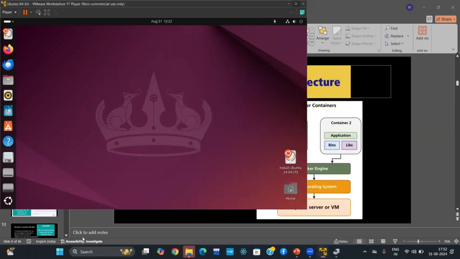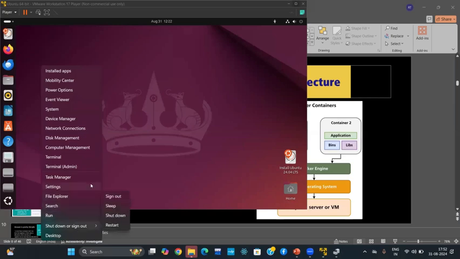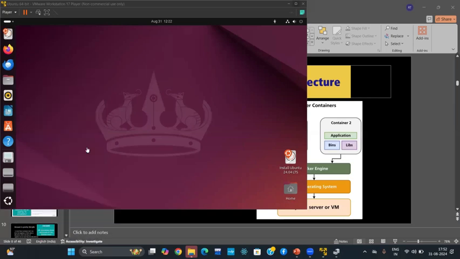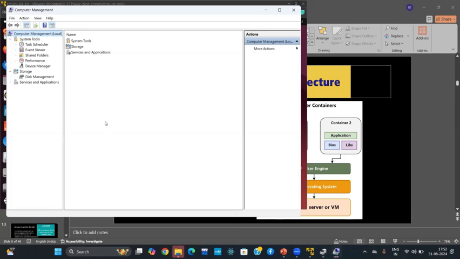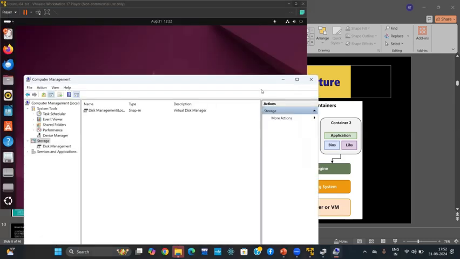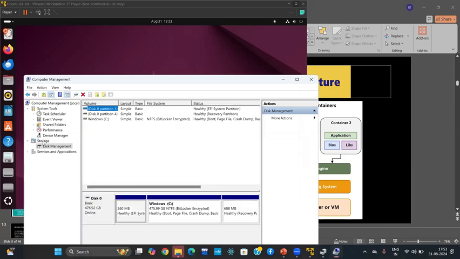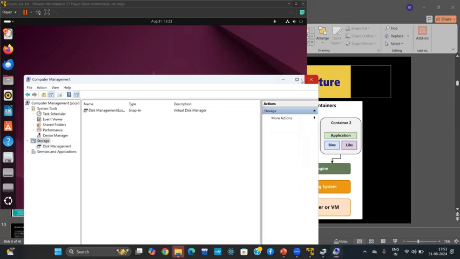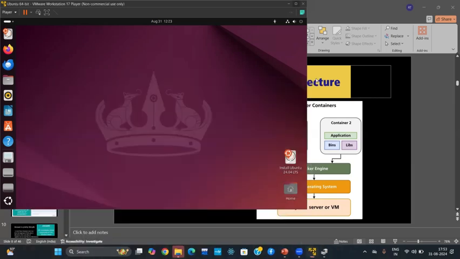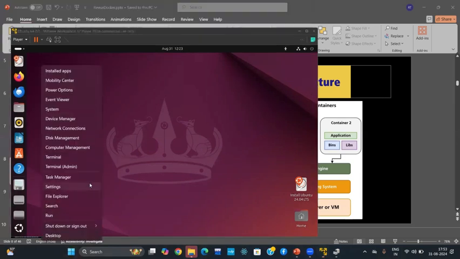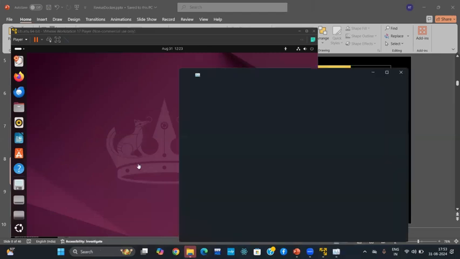Give me a second. Okay, so virtual disk snap, disk management. If you are a Linux user or Mac OS user, you see clearly that the task manager assigns the particular space.